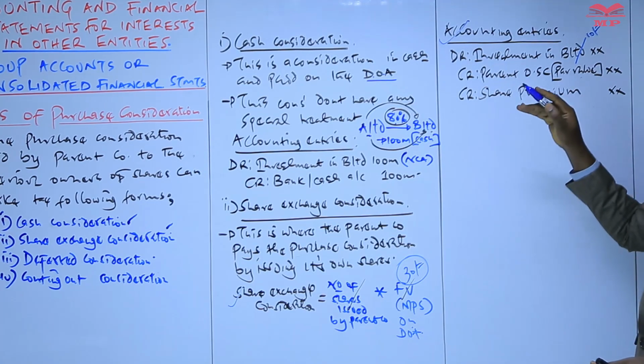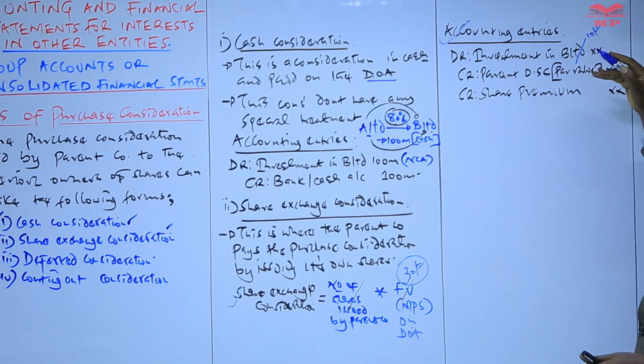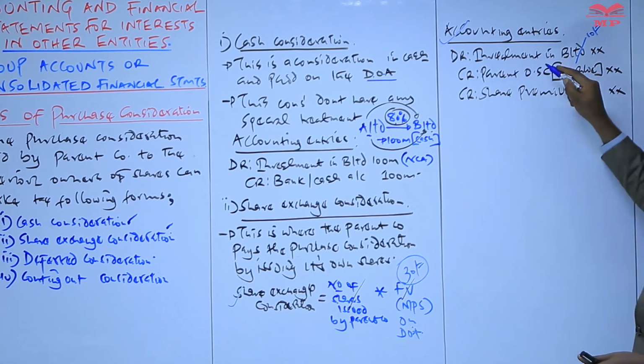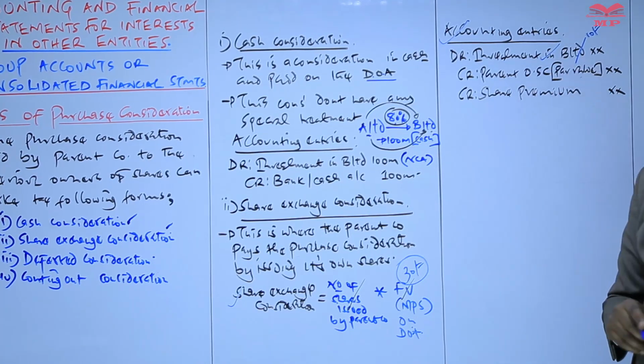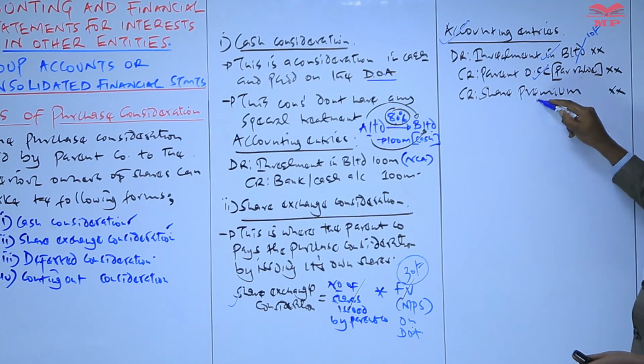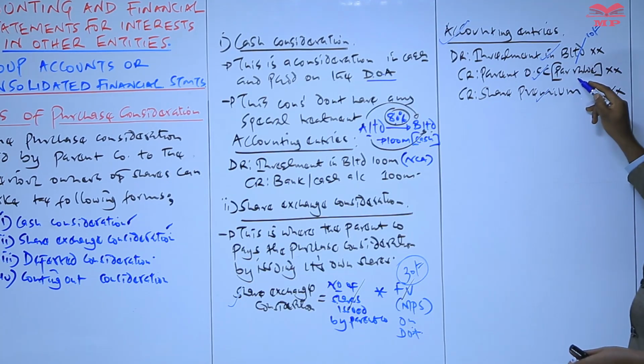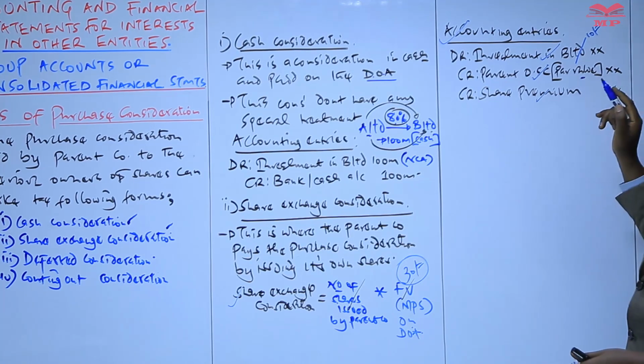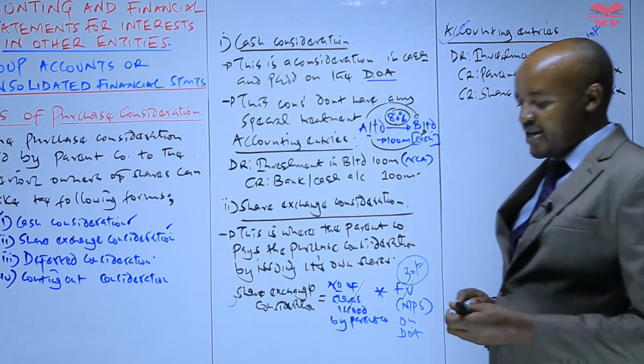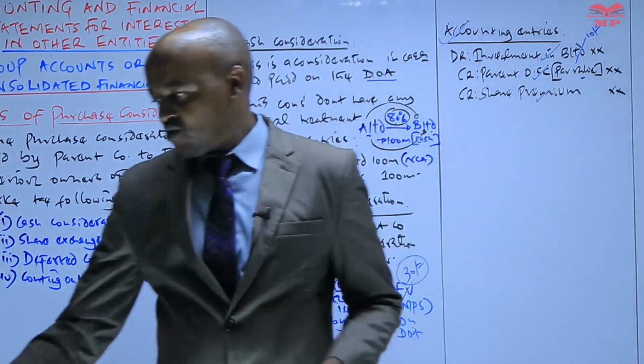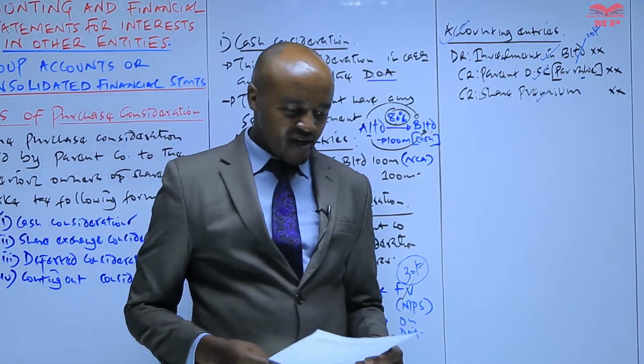That's basically how we account for it. So the parent company should debit an account called investment in B, and actually this one will be used in the computation of goodwill. And then the parent company credits its ordinary share capital with an amount which will be based on the par value, and then still credits an account called the share premium.